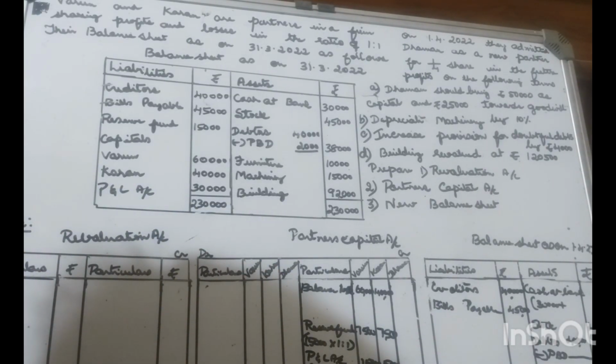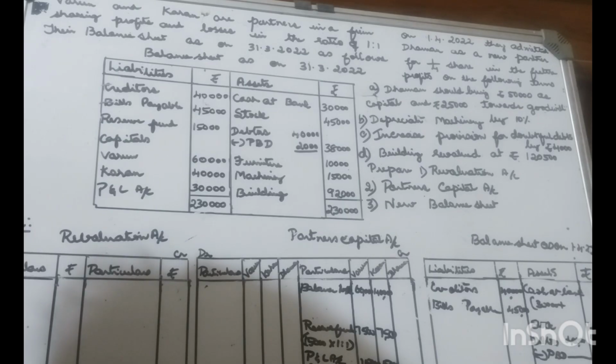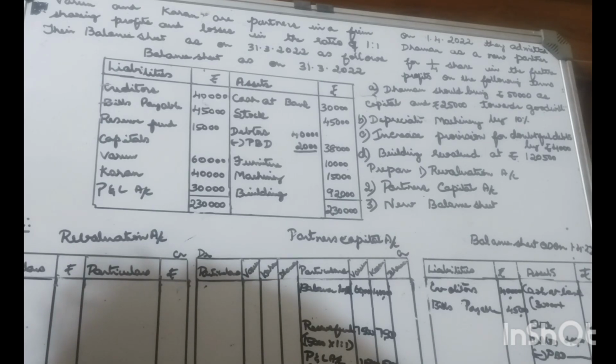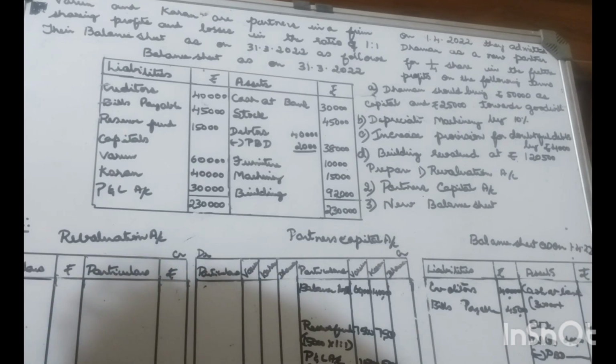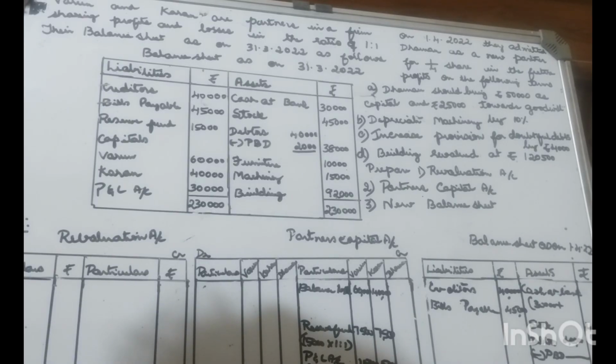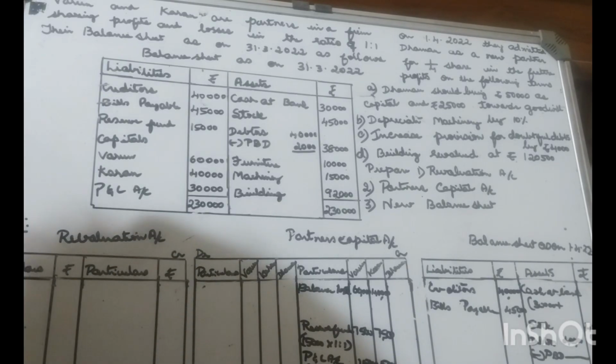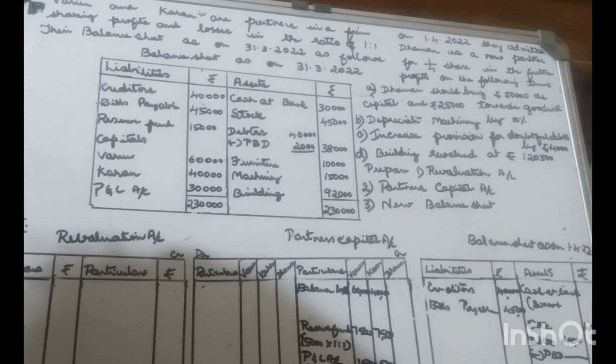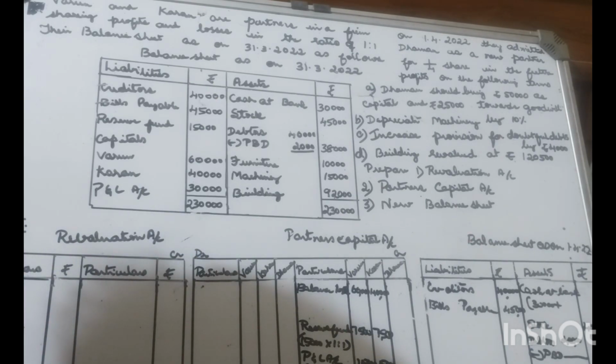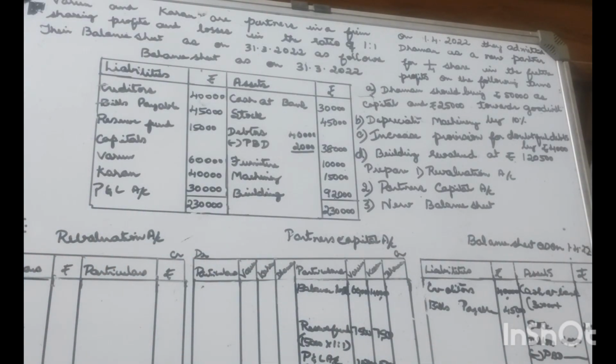Machinery, the value of machinery has decreased, so we need to make an adjustment here. Machinery 15,000. Building is also a fixed asset, and its value was 92,000. Now there is an increase in the value of building, which must be added. So these are the entries from the balance sheet.